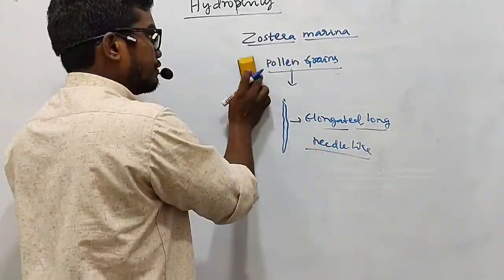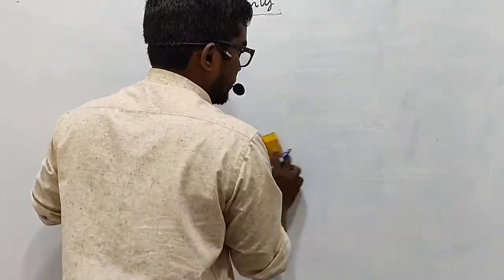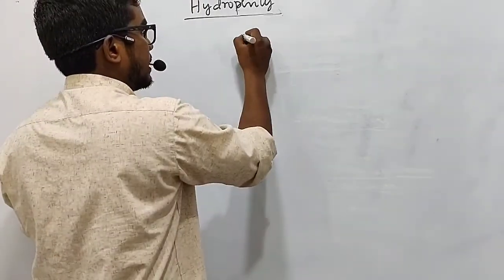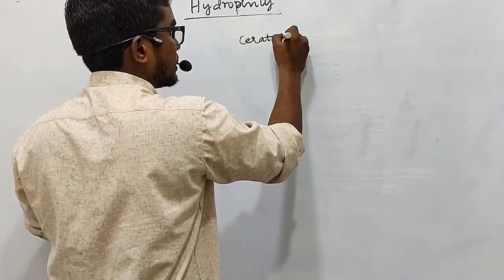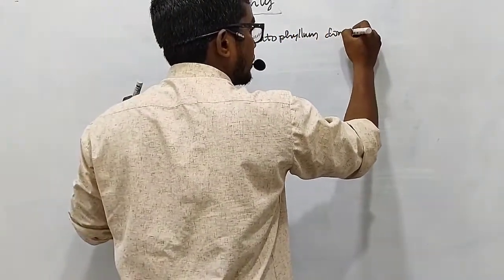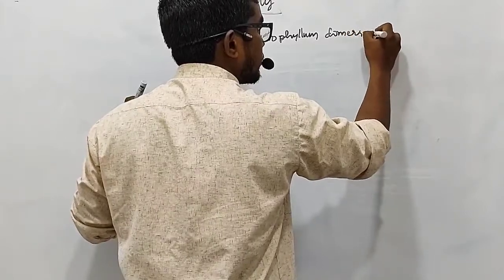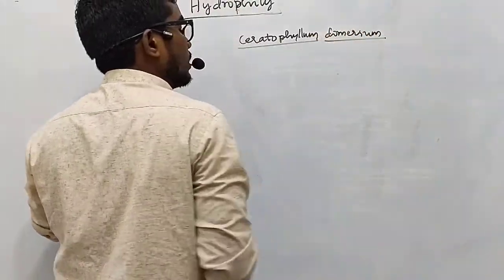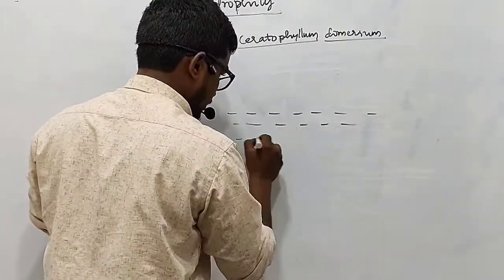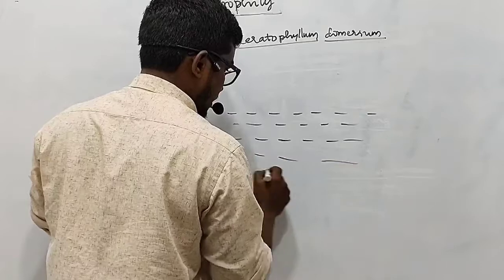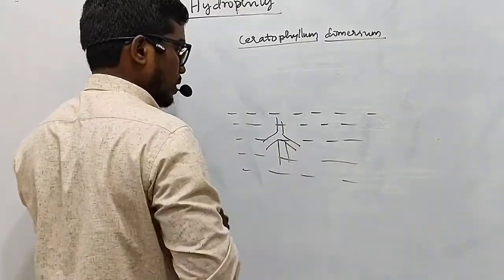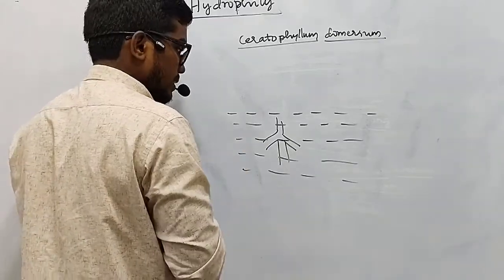It is also hydrophily only. Let me give you one more example, my dear friends. Say, for example, let us consider Ceratophyllum demersum, which is a freshwater, completely submerged plant. So, let us consider this is the water. As I said, they are completely below the water surface, that is, submerged.